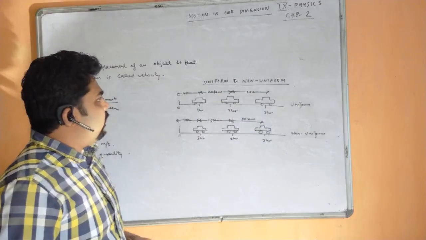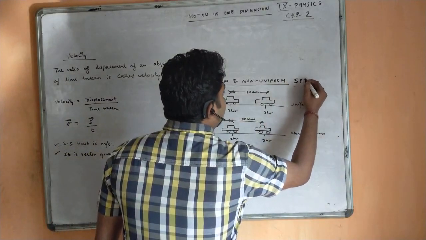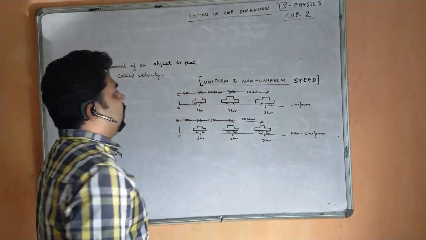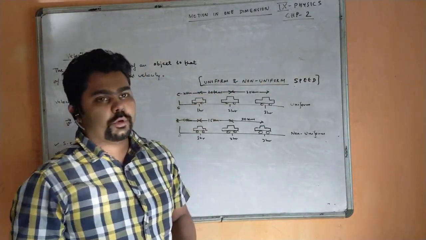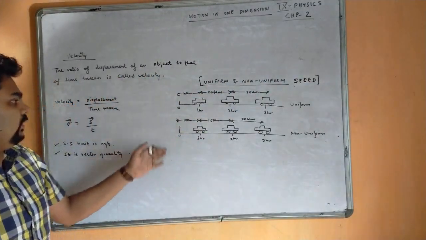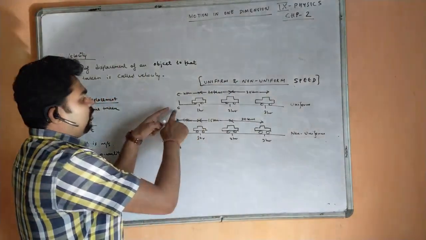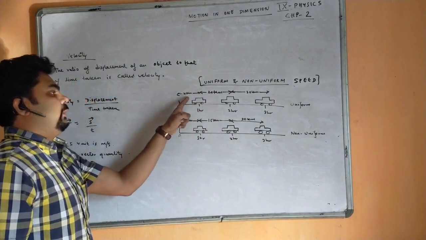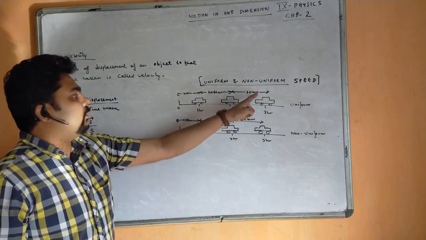Now, uniform and non-uniform speed. Okay. When is it said to be uniform speed, and when is it said to be non-uniform speed? We will understand by looking at these two examples. Let us consider a car starting from 0, and after 1 hour it has covered 10 km. After 2 hours it has covered 20 km. After 3 hours it has covered 30 km.